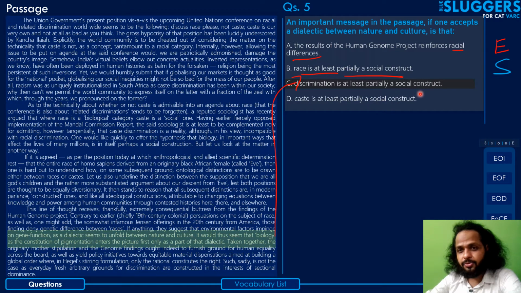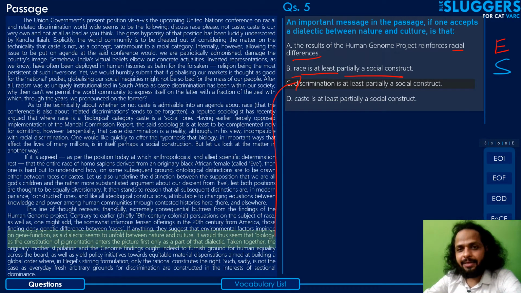Option C: discrimination is at least partially a social construct. Now this is an option that the author will definitely agree with. We won't be assuming anything at all if we make the case that yes, the author will agree with this, because in fact he is on the opposite side of discrimination. He of course believes that discrimination is a social construct. He also believes that caste is a social construct, and also racism. He has also tried to make the point that even race is a social construct, partially, right, as exemplified in option B.